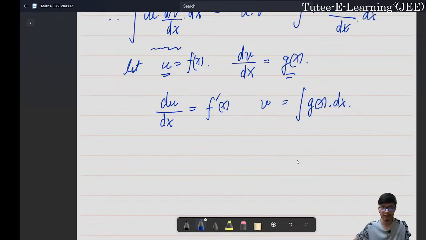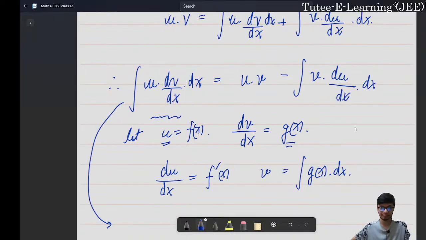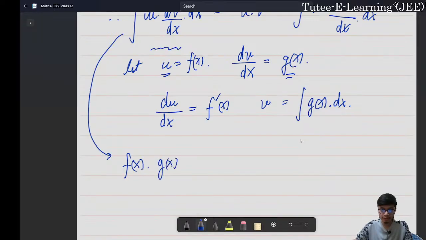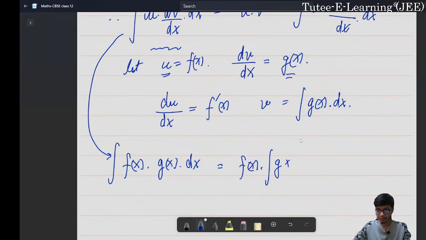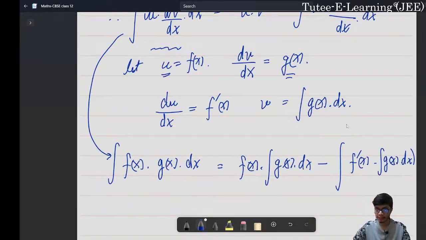Therefore, if we look at this particular expression, it will now become the integral of f of x into g of x dx, and the integration of this would be equal to: u will be f of x and v will be the integration of g of x dx, minus the integration of du/dx, which is going to be f dash of x, and then we'll have v, which is the integration of g of x dx, and then the entire integration of this particular form, right?